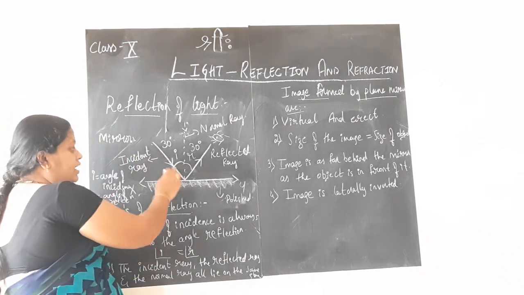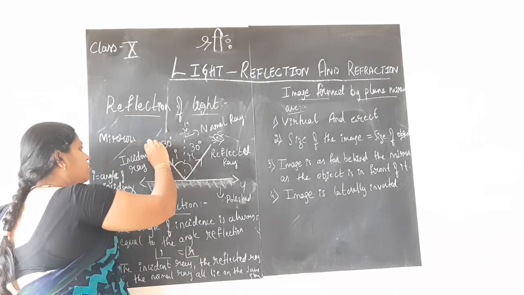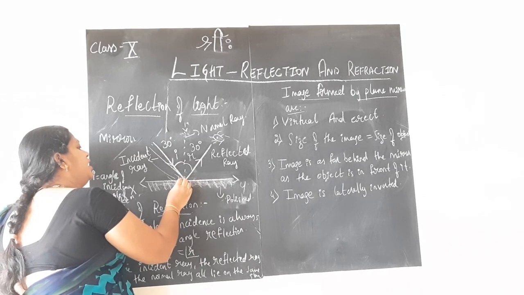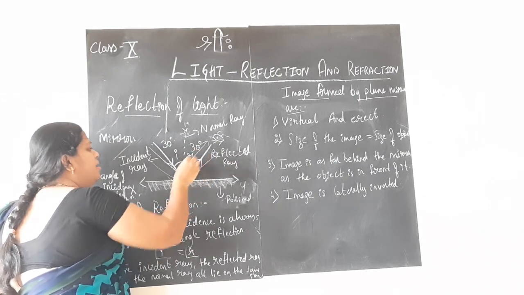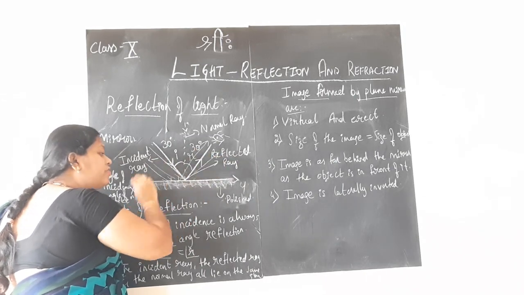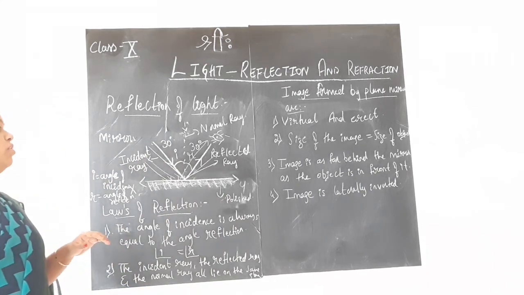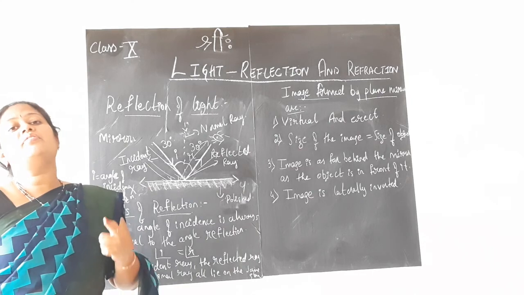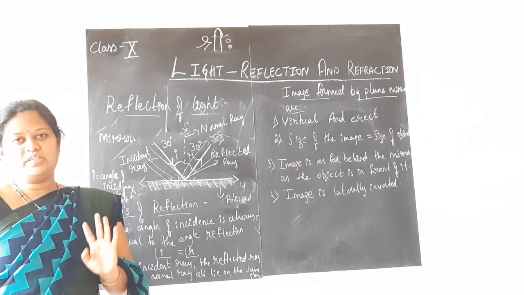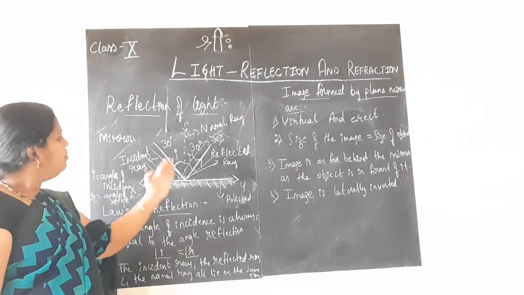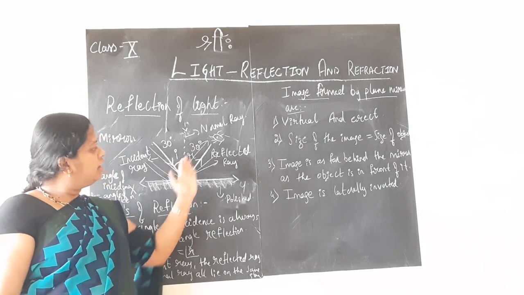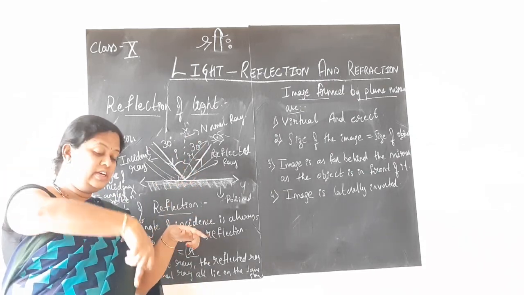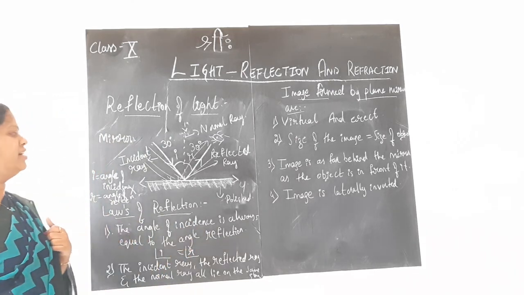It is not like a single ray coming, as I told you already. One more ray may be there. Again, reflected rays also may be many rays of light, a beam of light, as I said. So, we have considered only one particular ray of light to understand the concept. Now there will be many other incident and reflected rays present, but the normal ray is only one, which is falling straight on the reflecting surface, that we are considering.